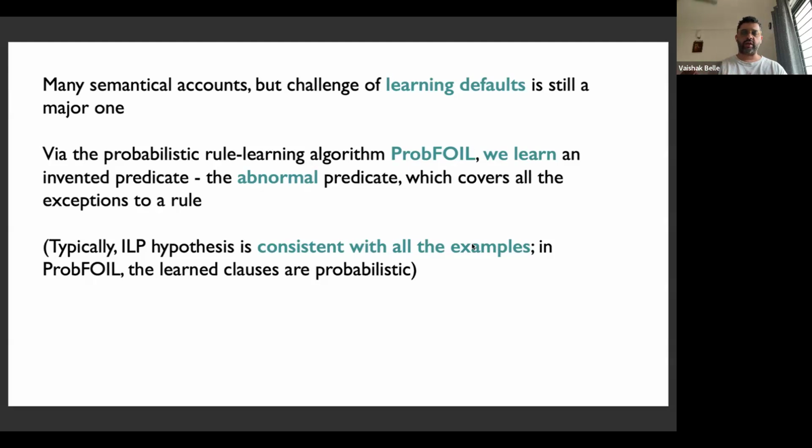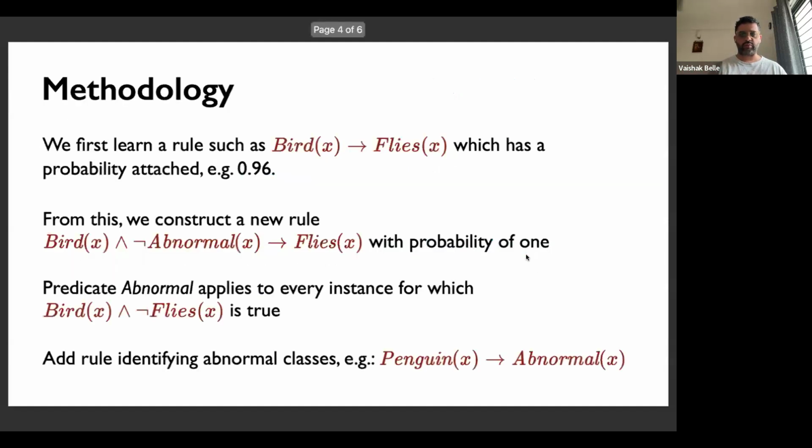One could contrast this with classical inductive logic programming, where the hypothesis is supposed to be consistent with all the examples. Here, we don't really require consistency with all examples. So essentially, learned clauses are probabilistic. So maybe this gives you a hint about what exactly this methodology looks like. The idea is that we first learn a rule such as bird flies, every bird flies. Now this has a probability attached, let's say 0.96, because a couple of examples in your data set don't satisfy this constraint. Okay, so what we do is we add an abnormality predicate here so as to ensure that the probability attached to the rule becomes 1.